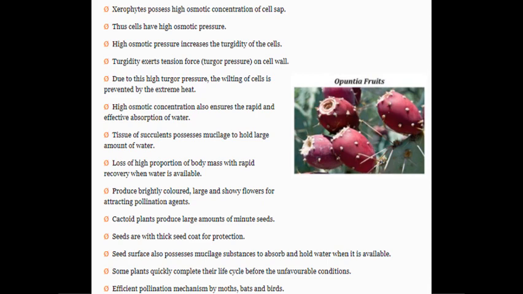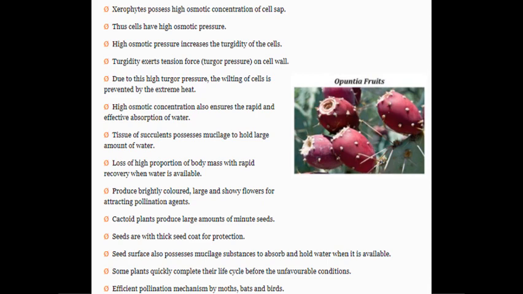High osmotic concentration also ensures the rapid and effective absorption of water. Tissue of the succulents possesses mucilage to hold a large amount of water. They can tolerate loss of a high proportion of body mass with rapid recovery when water is available. They produce brightly colored, large and showy flowers for attracting pollinating agents.